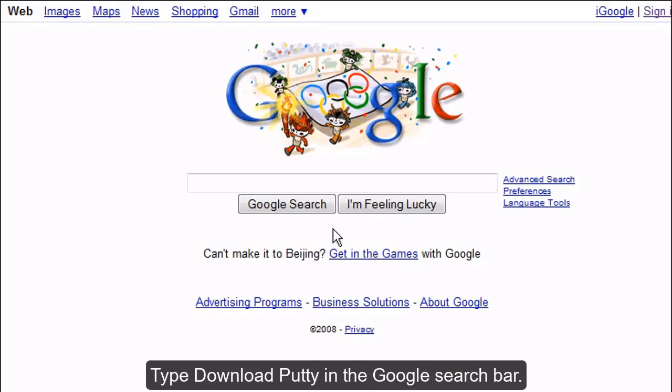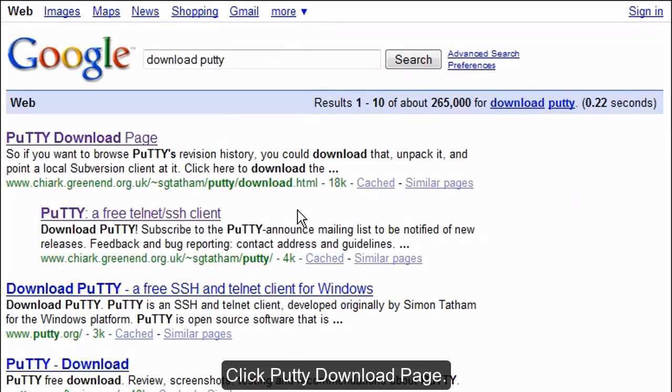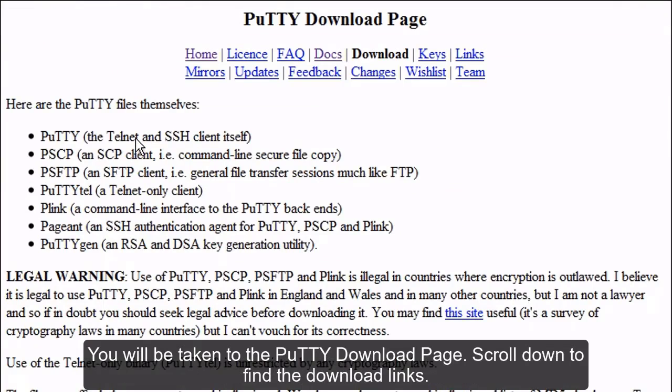Type Download Putty in the Google search bar. Then click Google Search. Click Putty Download page. You will be taken to the Putty download page. Scroll down to find the download links.